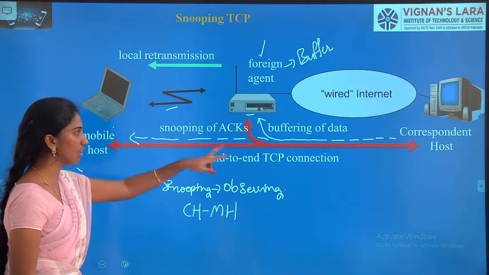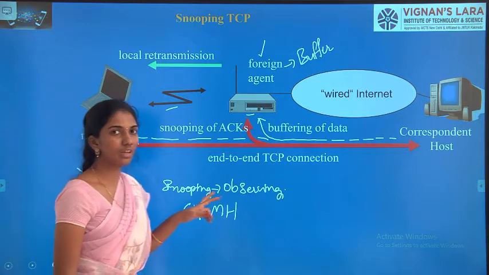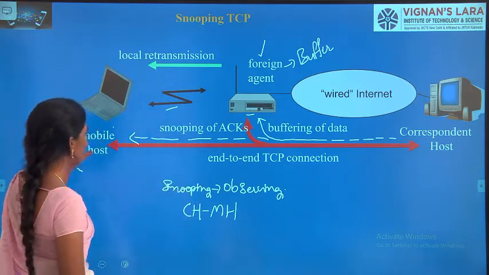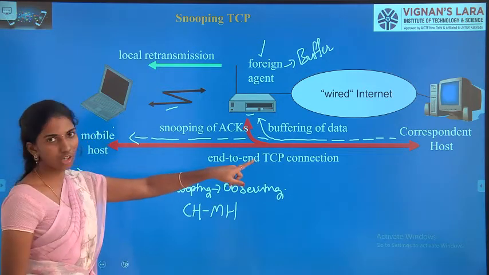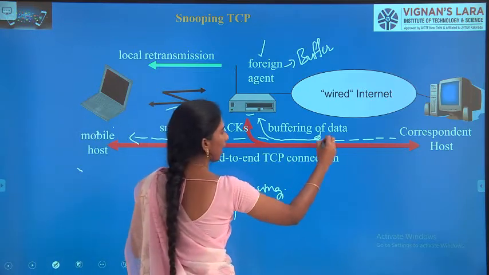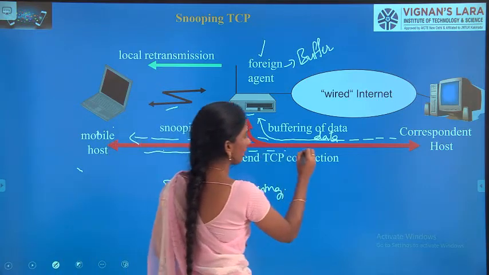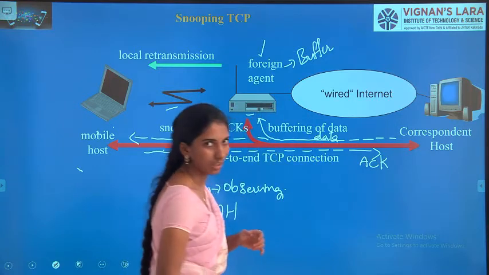For TCP being a reliable connection, the other host needs to send an acknowledgement. So the mobile host needs to send acknowledgements to the correspondent host. That means data is passed in one direction, and in the other direction, from the mobile host to the correspondent host, we send the acknowledgement.